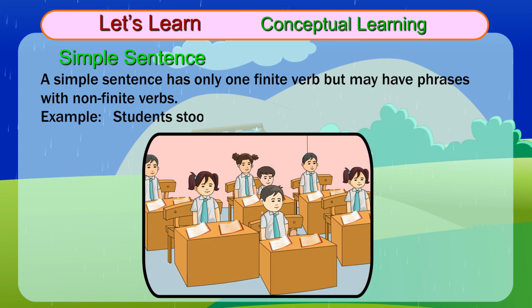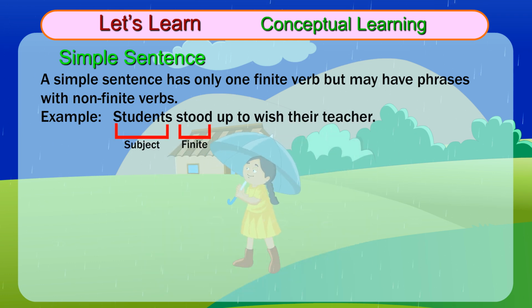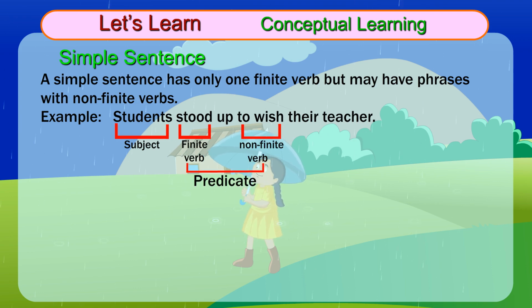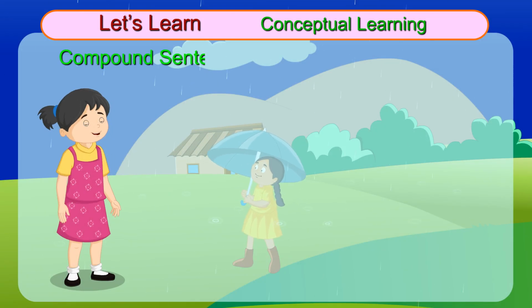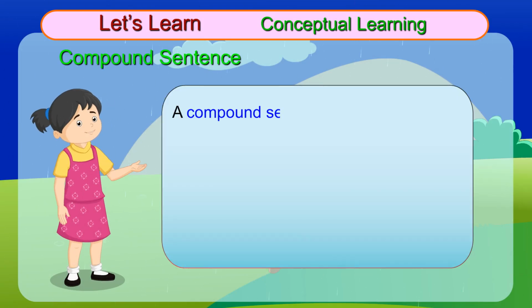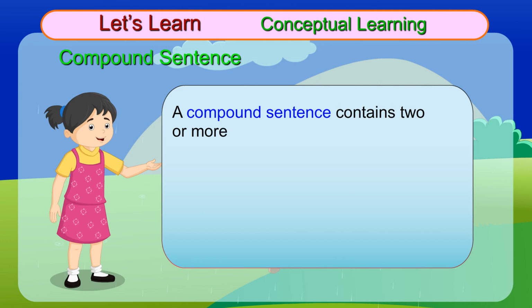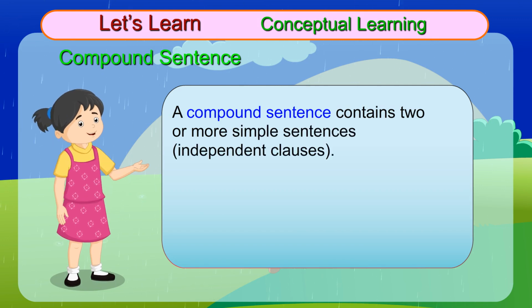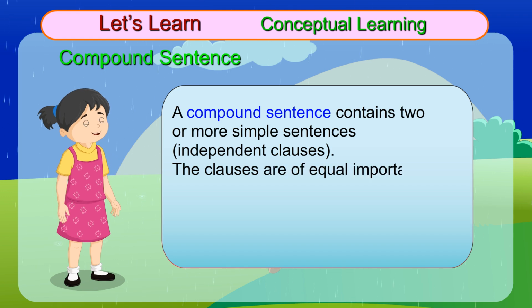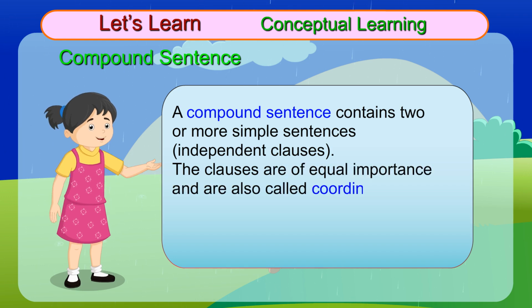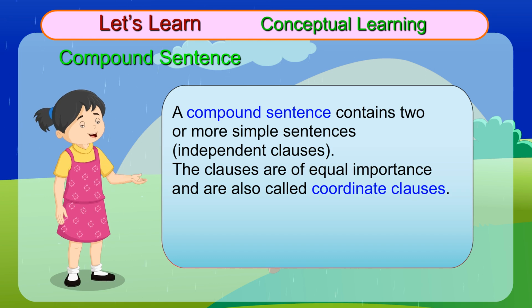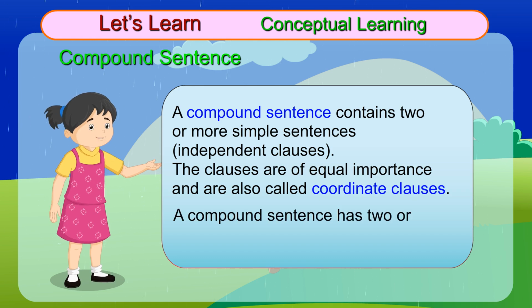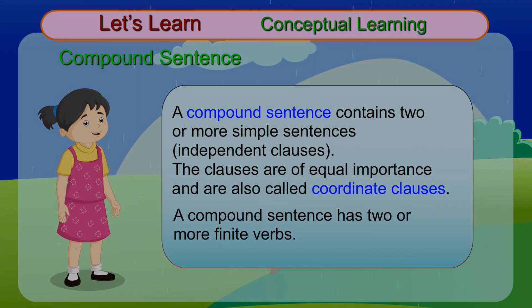A simple sentence has only one finite verb but may have phrases with non-finite verbs. Example: Students stood up to wish their teacher. Subject. Finite verb. Non-finite verb. Predicate. Compound sentence. A compound sentence contains two or more simple sentences, independent clauses. The clauses are of equal importance and are also called coordinate clauses. A compound sentence has two or more finite verbs.